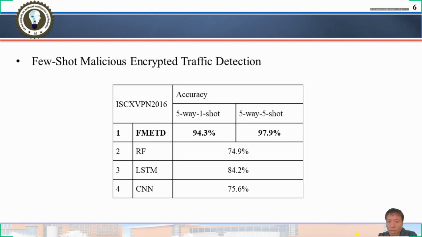As can be seen from the table, RF, LSTM, and CNN don't detect new malicious encrypted traffic well with only a small number of samples. The multi-class classification accuracy of FMATD was 94.3% in the 1-shot setting on the dataset, and in the 5-shot setting, 97.9%.